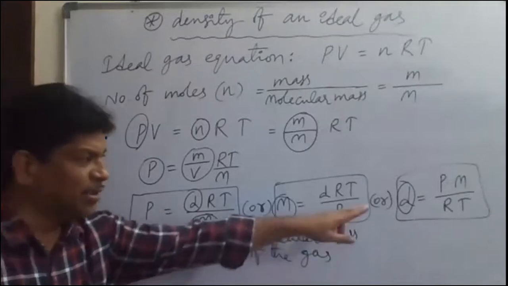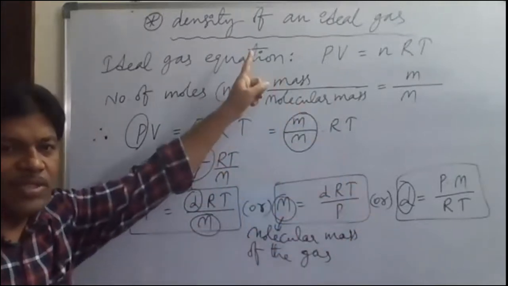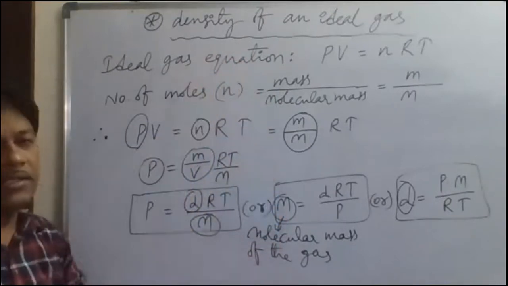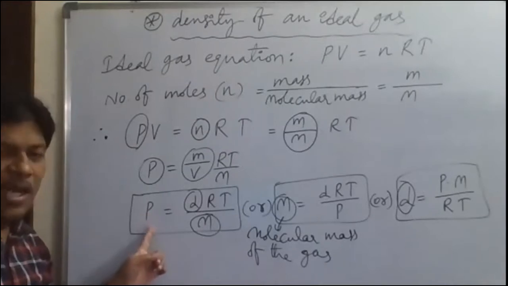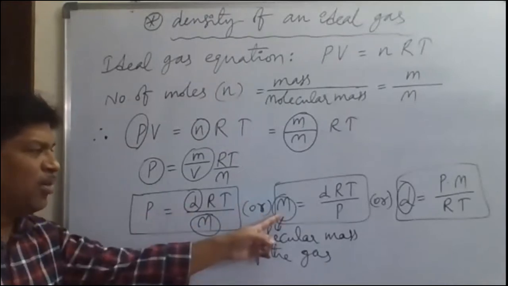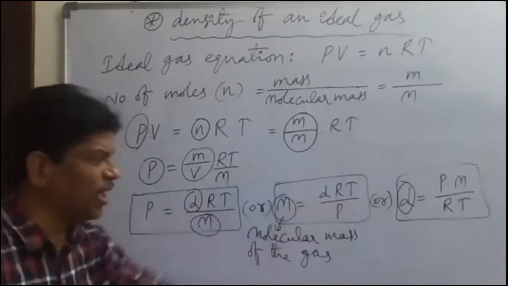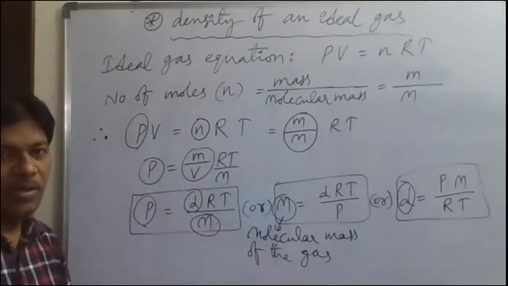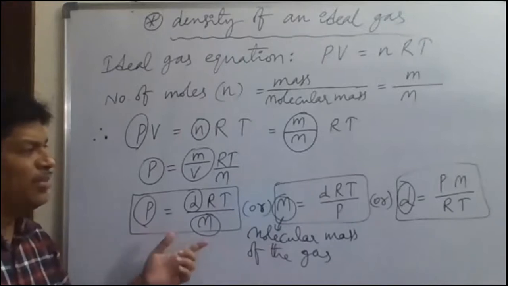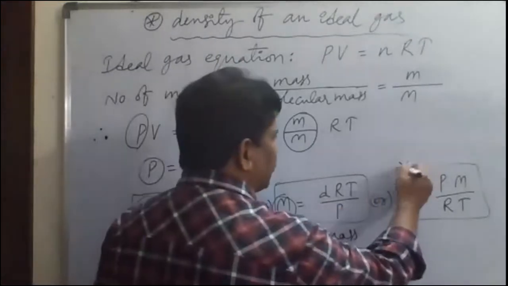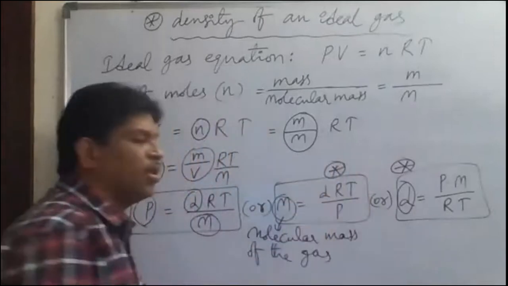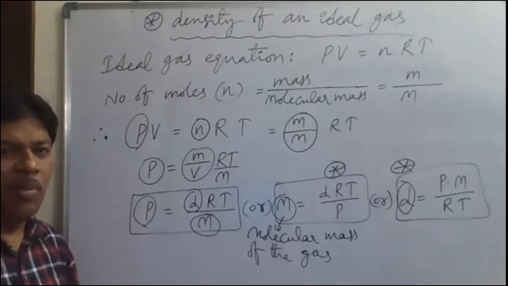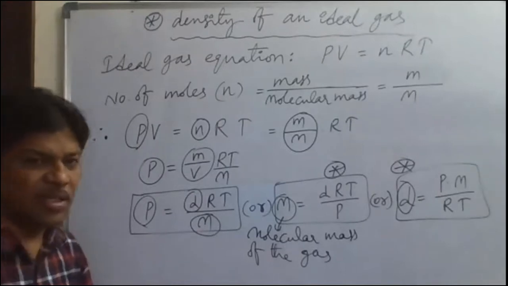So this way, density can be calculated from the ideal gas equation, and the mass of the gas can be derived from the ideal gas equation. Okay, so pressure of the gas, gram molecular mass of the gas, and density of the gas, these can be derived from the ideal gas equation. So this is about the derivation of the density formula. These two are important formulas here. The density of the gas will be asked to calculate by giving pressure, gram molecular mass and temperature.